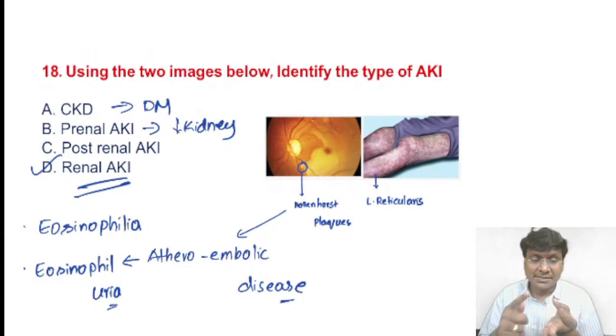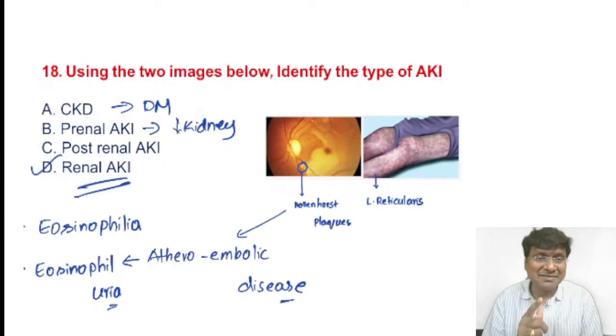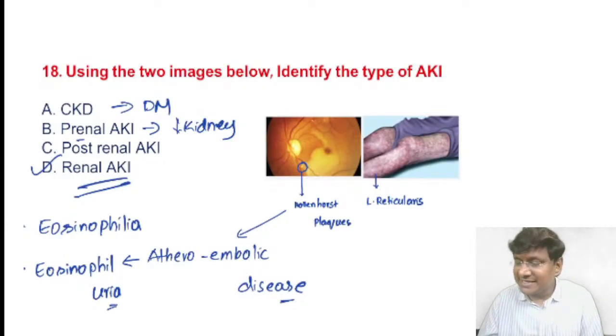Third, renal artery vasoconstriction, seen in sepsis, hypercalcemia, and hepatorenal syndrome. Fourth, drugs causing impairment of autoregulation, such as NSAIDs and ACE inhibitors. All these lead to the pre-renal type of acute kidney injury.